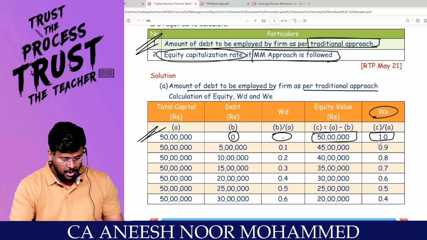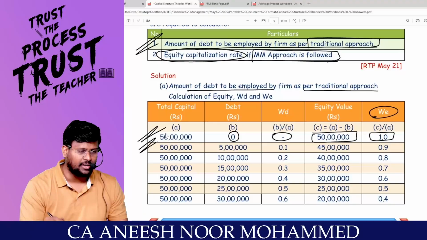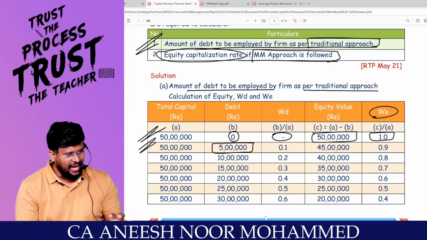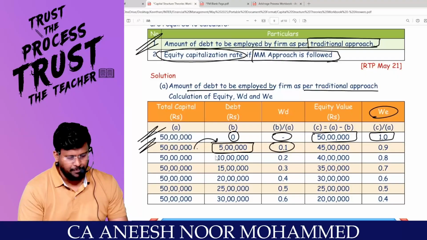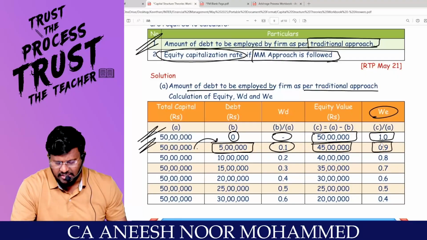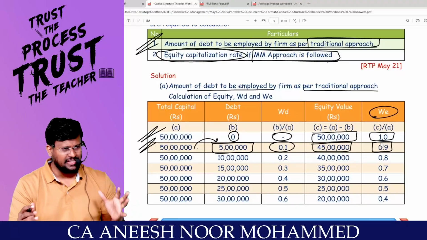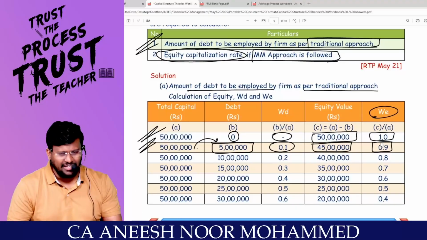The weight of equity will be out of the total capital employed of 50 lakhs. If I am injecting debt of 5 lakhs, 5 lakhs divided by 50 lakhs means 10%. From 50 lakhs, if I reduce 5 lakhs, 45 lakhs will be the equity value and 90% will be the weight of equity. That means in the second option, out of my capital structure, 10% is debt and 90% is equity.